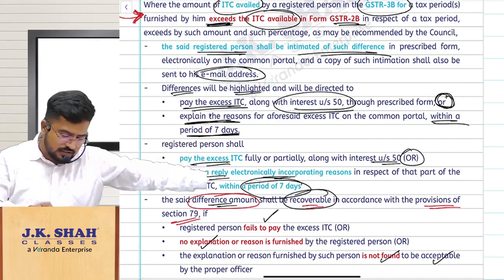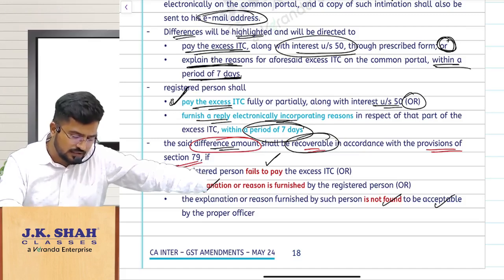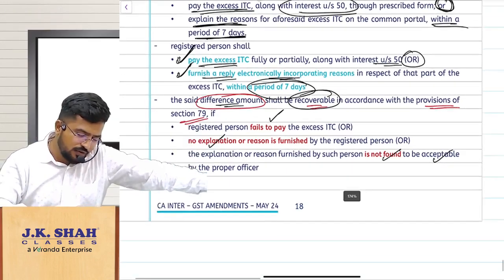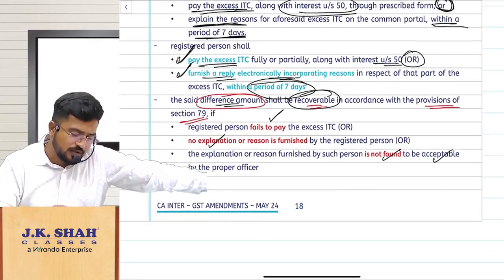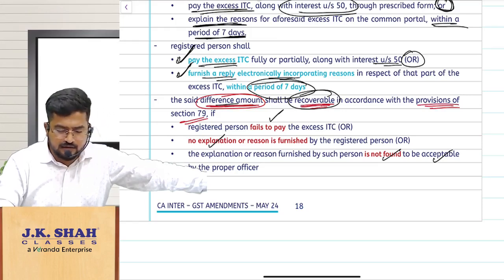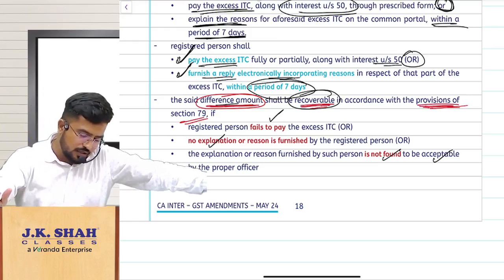So that 7 days time is given. So within 7 days what you are doing? You are paying the extra amount, or you are giving a reply. So if everything is fine, well and good, no problem. But if there are any differences, then that will be recovered from you. Am I clear? So they will be recovered from you.